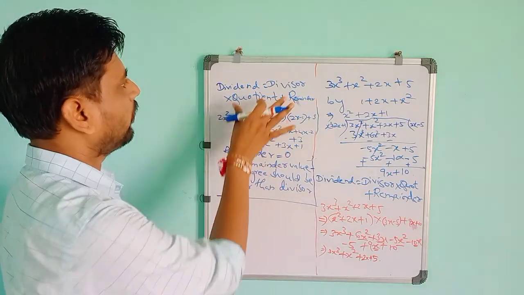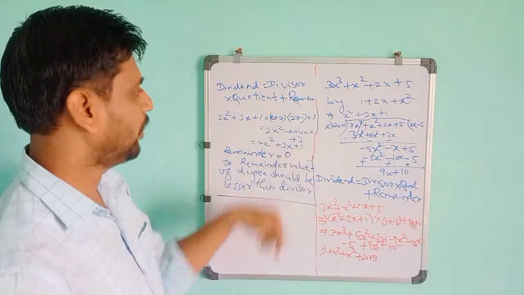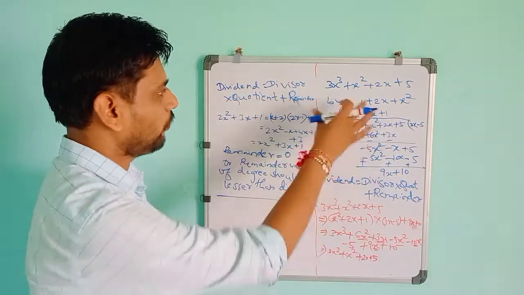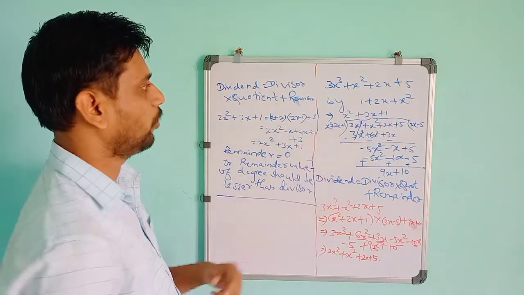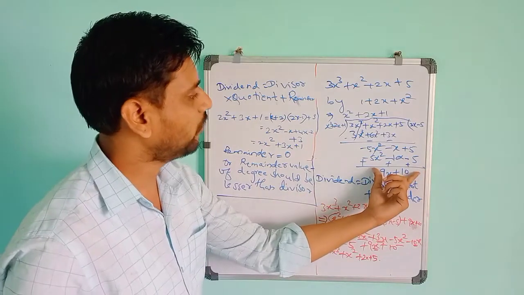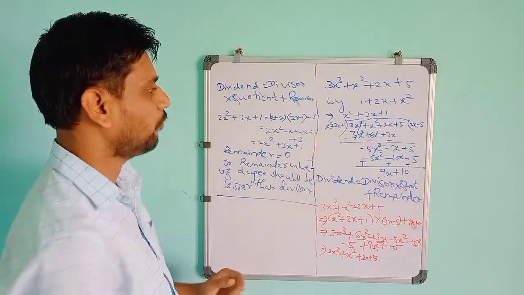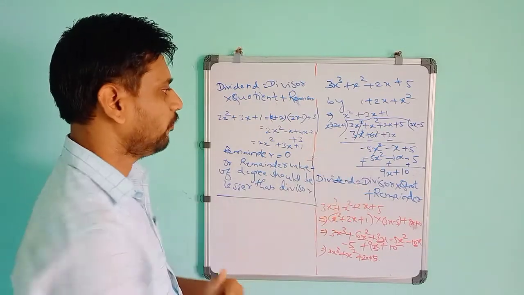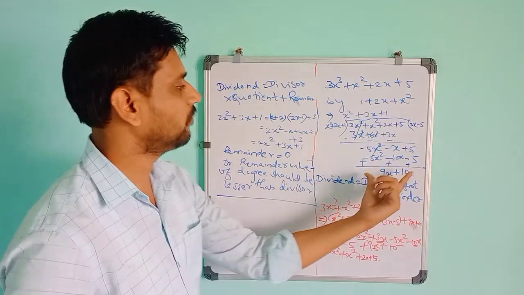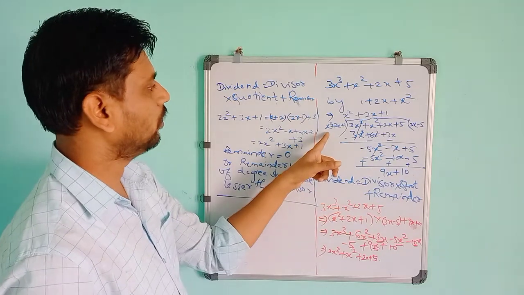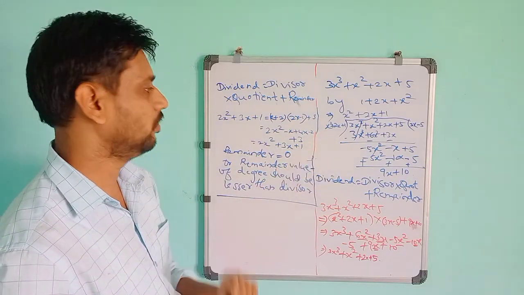The main formula is dividend is equal to divisor into quotient plus remainder. In that you have to divide one polynomial by another polynomial. Then the degree of the remainder polynomial should always be lesser than the degree of the divisor. So up to that you have to continue the division process.